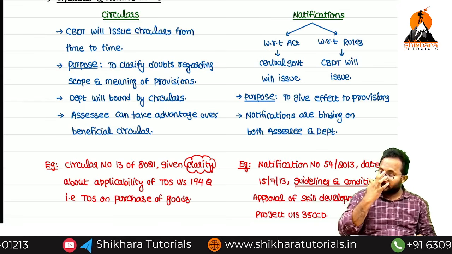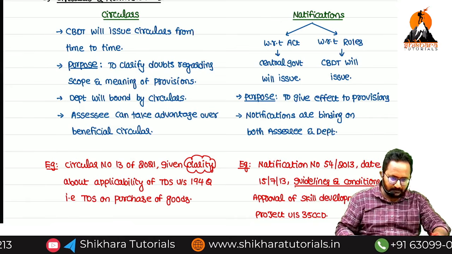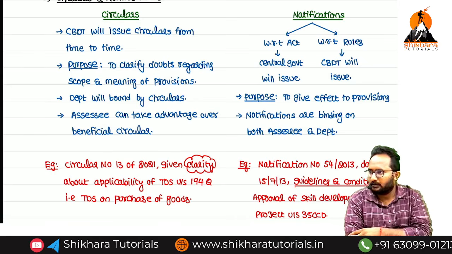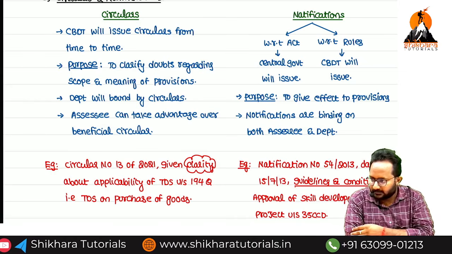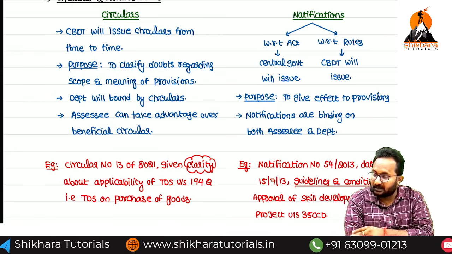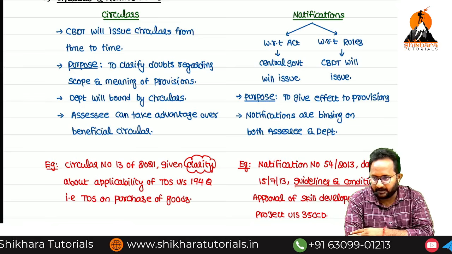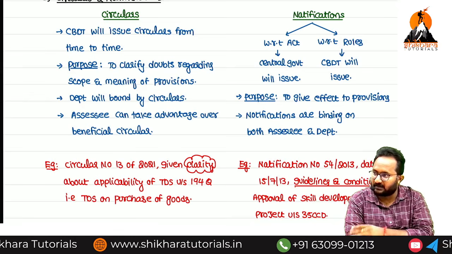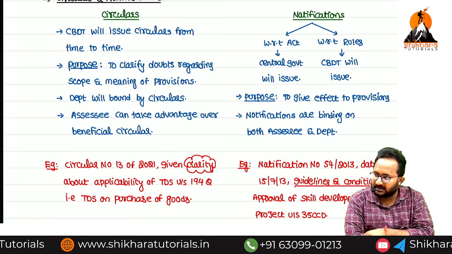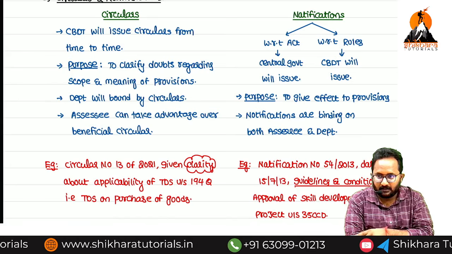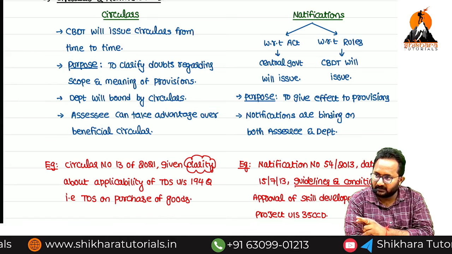So these are the points. Now I will ask some questions. You can tell. Who can release the circulars? CBDT. Who can release the rules? CBDT. Who can release the notification? Central government. CBDT. Rules related notifications? CBDT. Act related notifications? Central government.